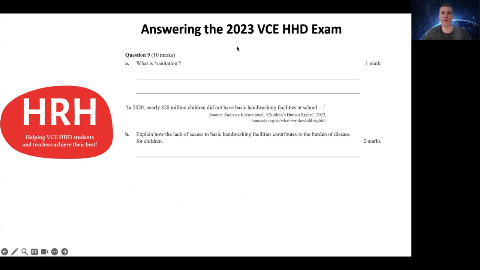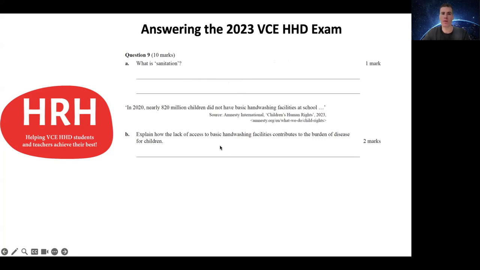So question 9 from the 2023 exam was worth 10 marks, and part A asked you for 1 mark, what is sanitation? This really emphasizes the importance of knowing your glossary terms for those important terms in the HHD study design. Talking about something along the lines of removing hazardous waste from the environment or the safe disposal of human waste would have gotten you 1 mark for that.